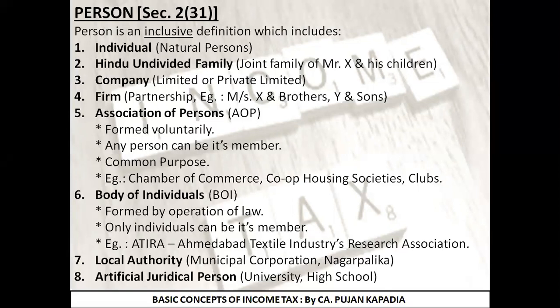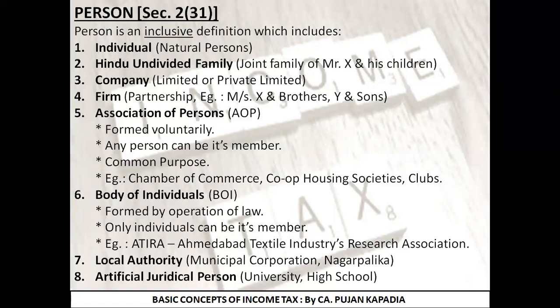Sixth is BOI, that is body of individuals. It is formed under any law in force at the time being. Second is any individual can be its member. So other people cannot be its member. A simple example which is being asked repeatedly is ATIRA is an example of BOI, that is body of individuals.